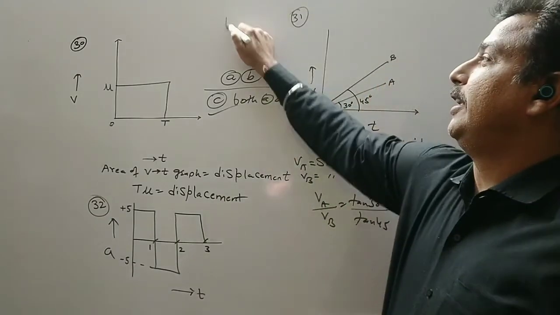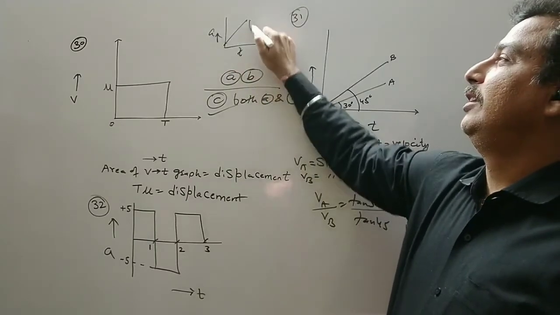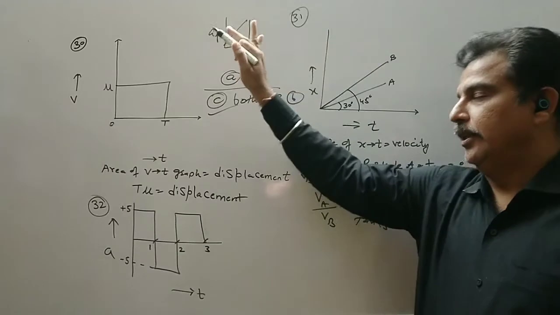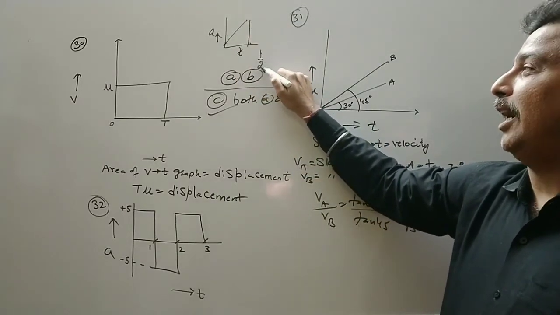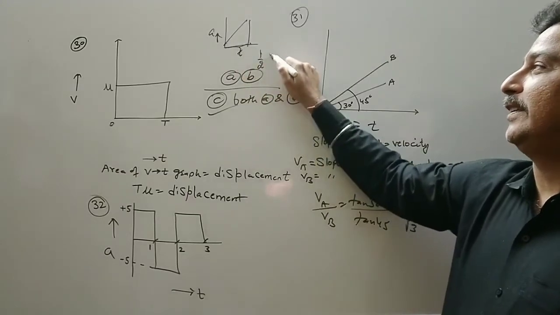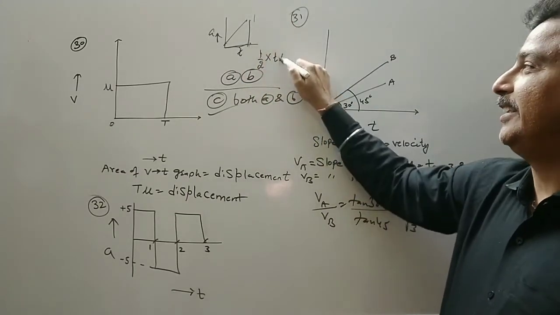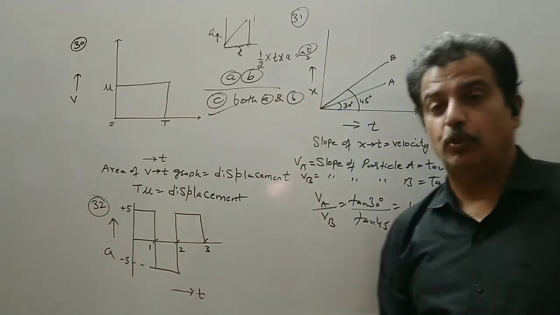Suppose this is an AT graph, a straight line. If I take the area, the area of the triangle will be half base, which is time, into altitude or height, that is A. So I will get AT by 2. Now what is acceleration into time?